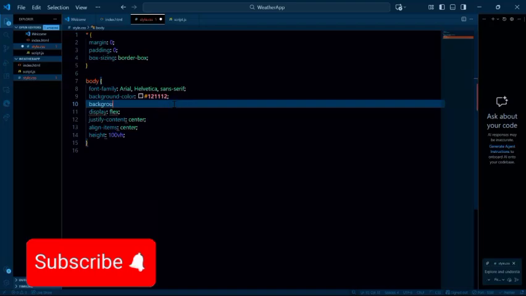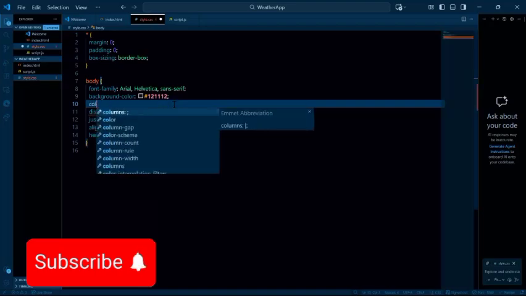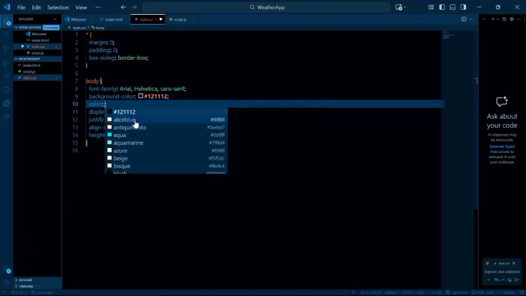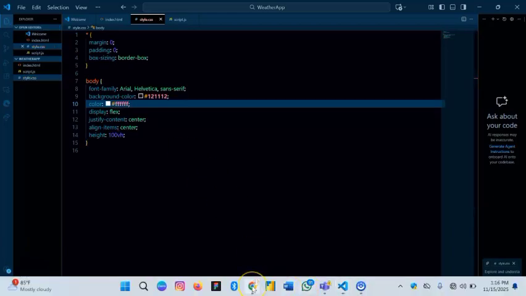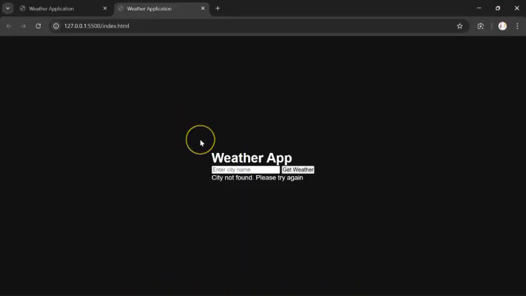So this one is supposed to be color instead of background color that we reinstated again. So it's just going to be color. I want it to be white. It's going to be the hash FFFFFF. So I think it's going to take effect this way now, and that's the beauty of all of this. And perfect. So we now have our background color to be white. So that's why it's called cascading style sheet.